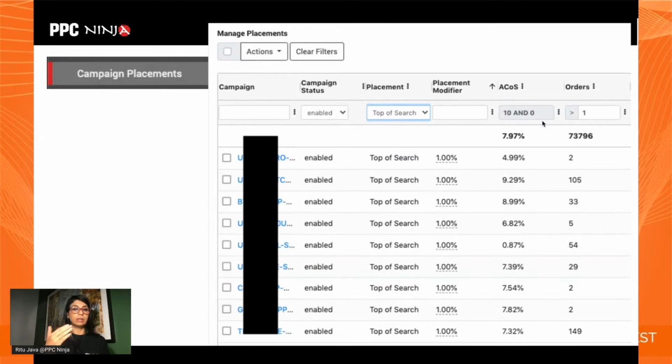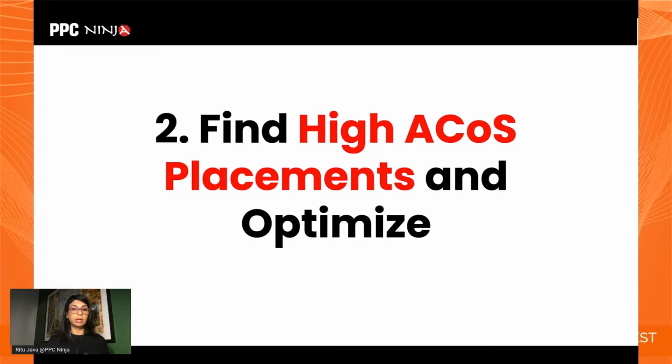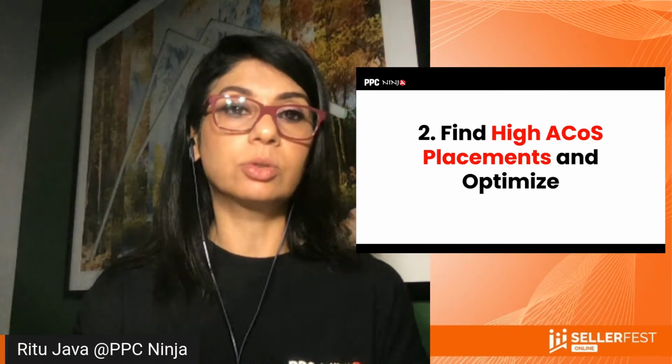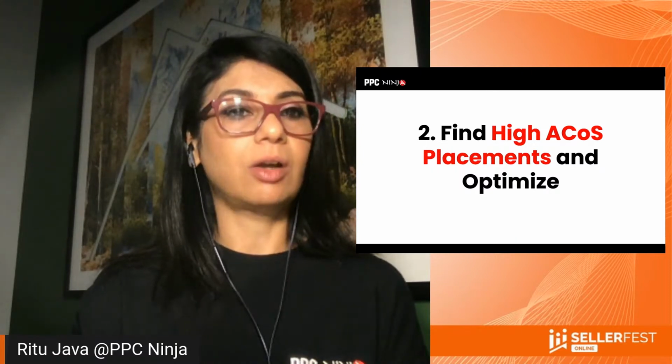less than 10% ACoS and at least one order, because you don't want to make a decision just based on one-offs or two-offs, right? So that's how software can help you do this very fast without having to download, upload any of that stuff. So basically those are your methods. You're finding low ACoS placements, optimizing, finding high ACoS placements and optimizing, and basically repeating this, putting it into your SOP for going there every single week and optimizing further.